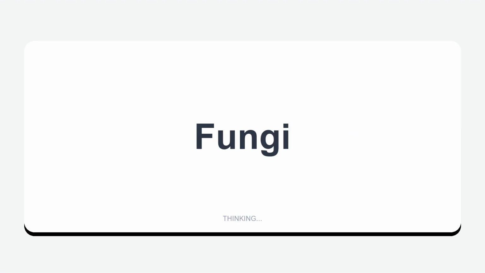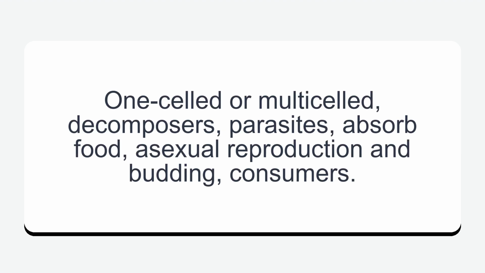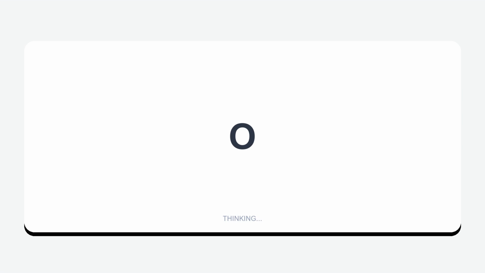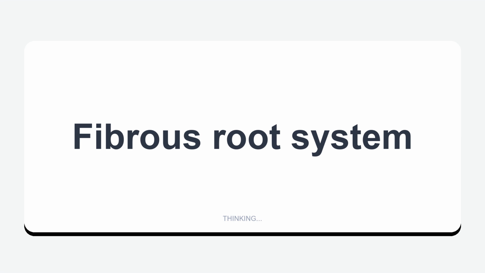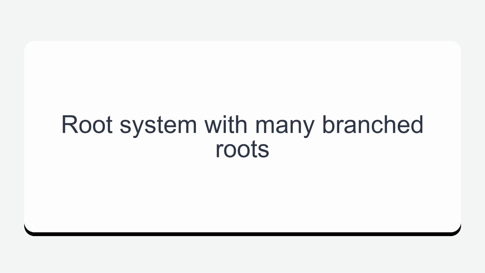Fungi. One-celled or multi-celled, decomposers, parasites, absorb food, asexual reproduction and budding, consumers. O. Blood type with no antigens. Fibrous root system. Root system with many branched roots.